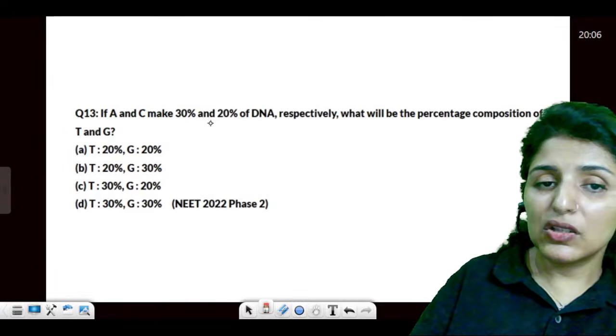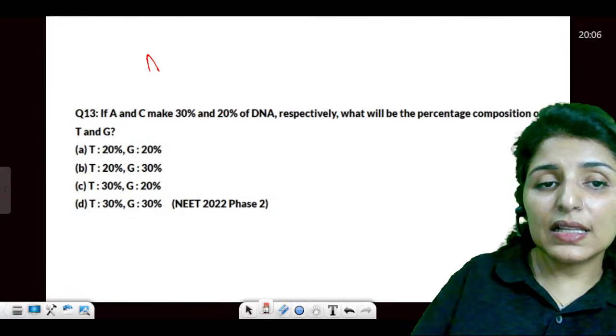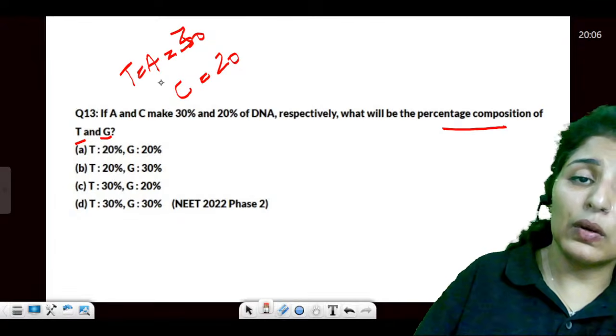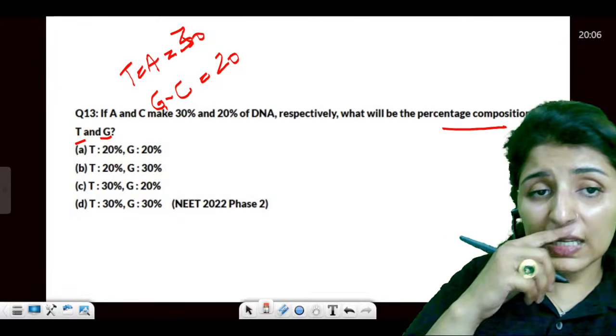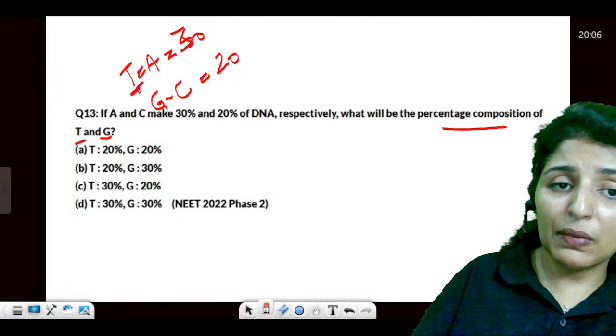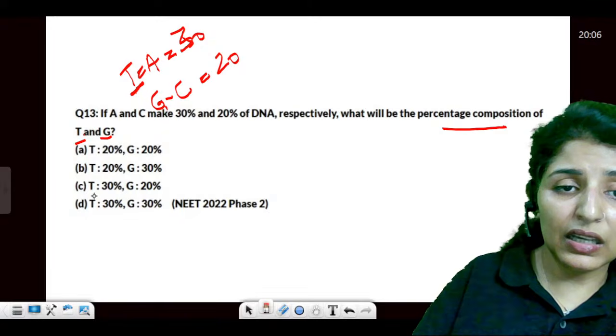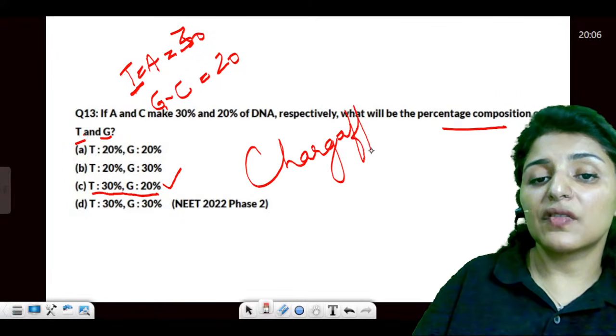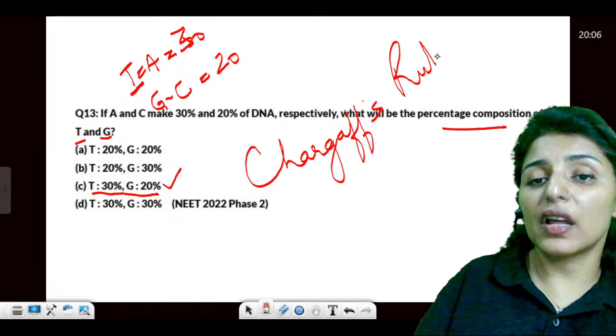Now again, Chargaff's rules. A is 30 and C is 20. What is the percentage of T and G? We know A and T are equal, and G and C are equal. T has been asked first. T will be 30 and G will be 20. So this is in accordance with Chargaff's rules. Yes or no, Chargaff's rules.